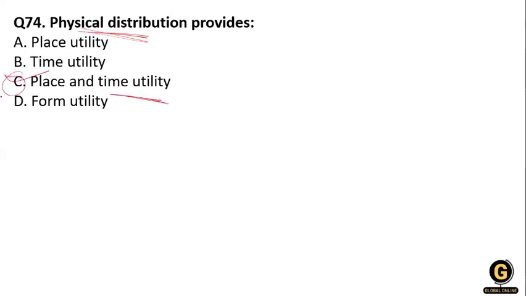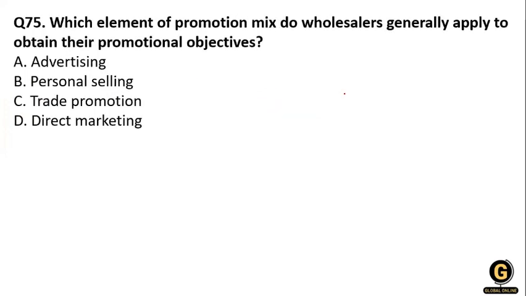Physical distribution includes all the activities associated with the supply of finished goods, at every step from the production line to the customer. It is an important function which includes customer services, ordering process, inventory control, transportation, logistics, and packaging and materials handling. Clear? So option C is right for this question.